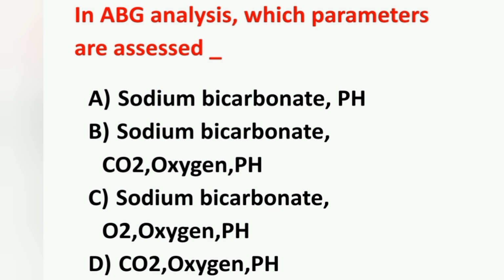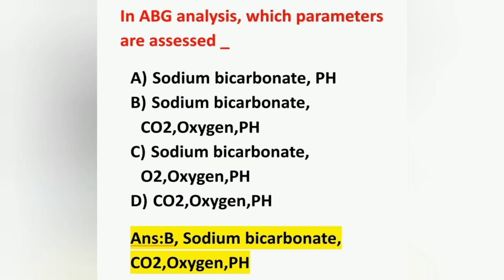Next question, in ABG analysis, which parameters are assessed? Option A sodium bicarbonate and pH, option B sodium bicarbonate, carbon dioxide, oxygen and pH, option C sodium bicarbonate, oxygen and pH, option D carbon dioxide, oxygen and pH. The parameters of ABG analysis are option B, sodium bicarbonate, carbon dioxide, oxygen and pH.